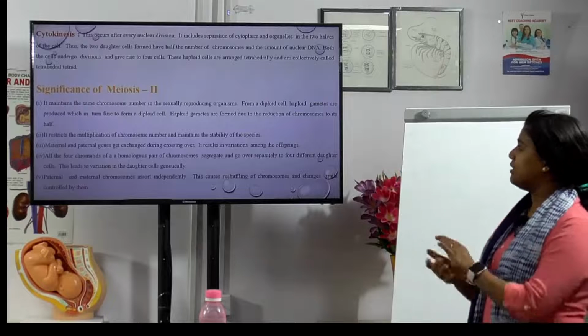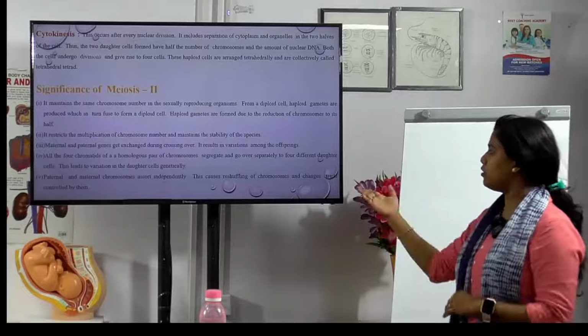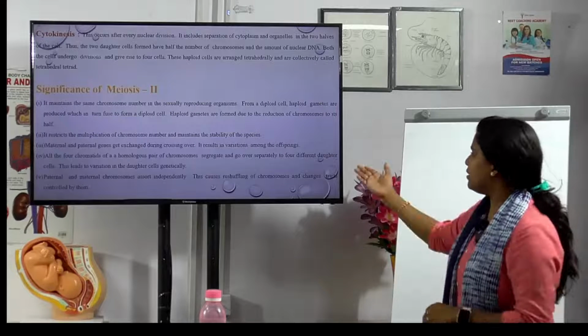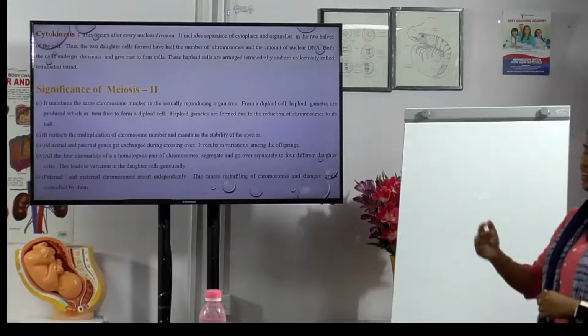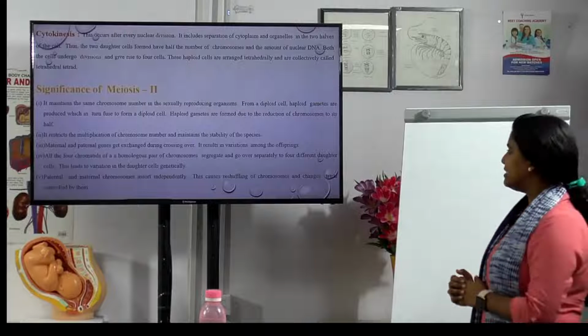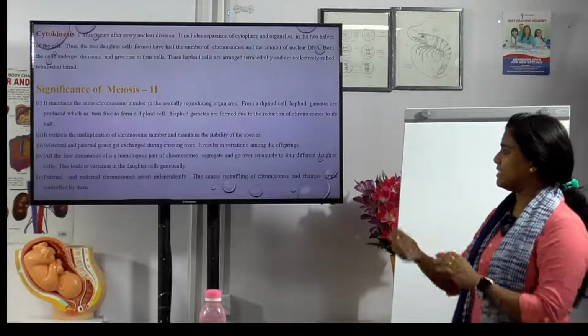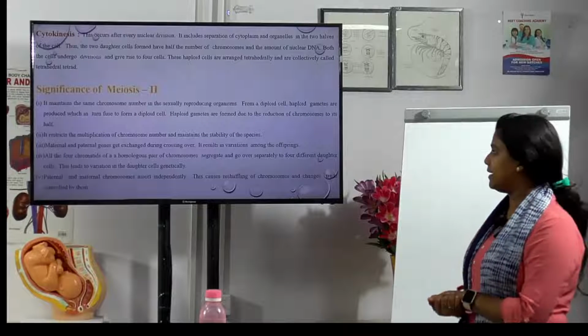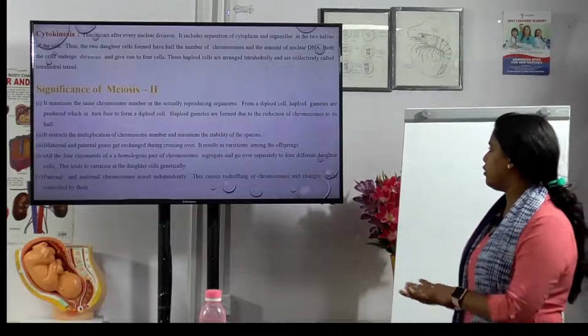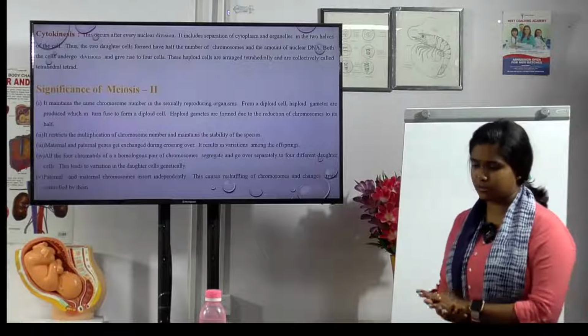Also, there are 4 chromatids of a homologous pair of chromosomes which separate to form 4 different daughter cells, and this leads to genetic variation in the daughter cells. Paternal and maternal chromosomes assort independently, which causes reshuffling of the chromosomes and changes controlled by them.